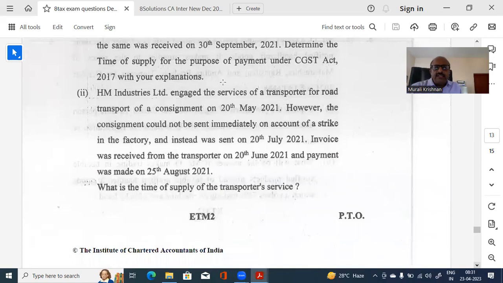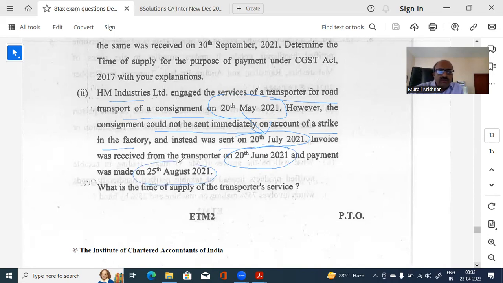HM Industries engaged in service of road transport for a consignment on 20th May. It engaged a transporter. However, the consignment could not be sent immediately on account of a strike in a factory. Instead, it was sent on 20th July. Invoice was received from the transporter on 20th June, and payment was made on 25th of August. What is the time of supply for the transporter service?